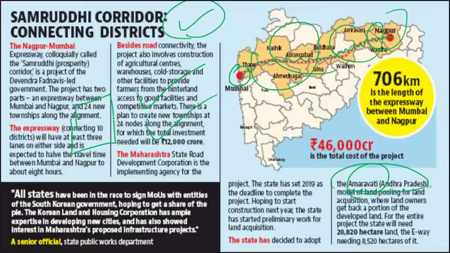At the same time, if you give your land now, then after 10 years, 15 years, you will be provided with this option as well, whether you want this residential property, and this will be given to you in the latest Amravati city. So you can imagine it is a win-win situation. This is how they have done it, and this is how this Samruddhi expressway as well is going to do.